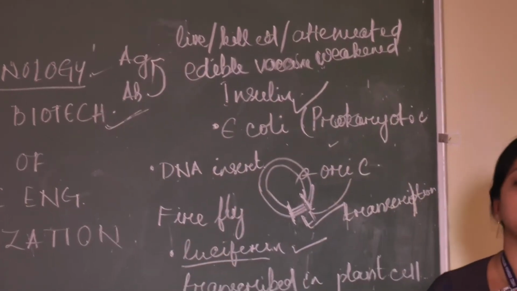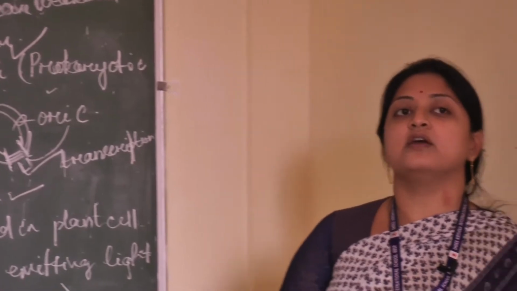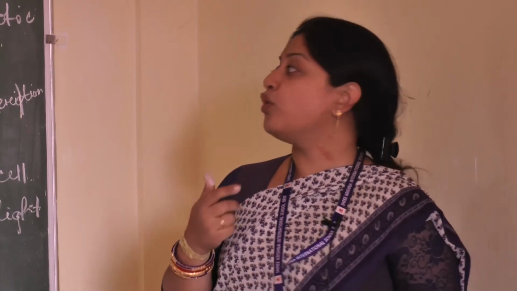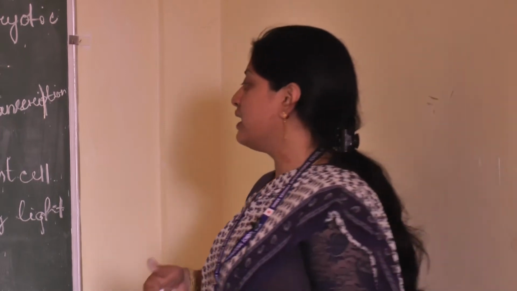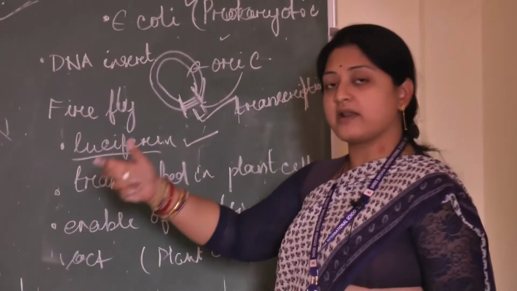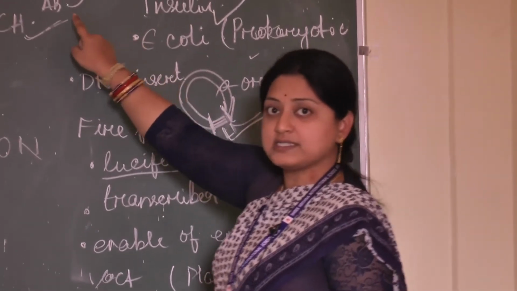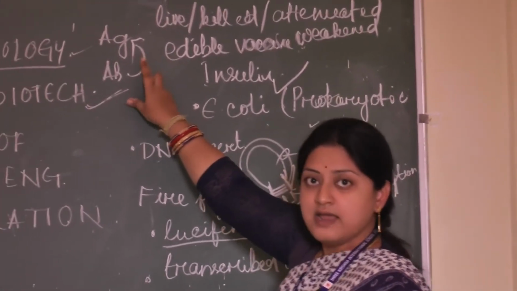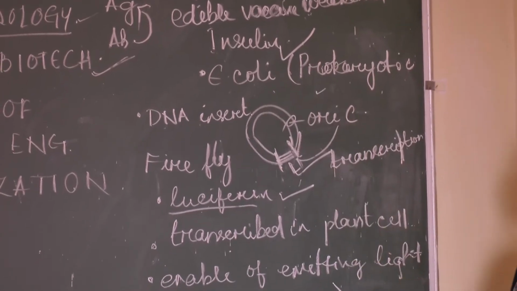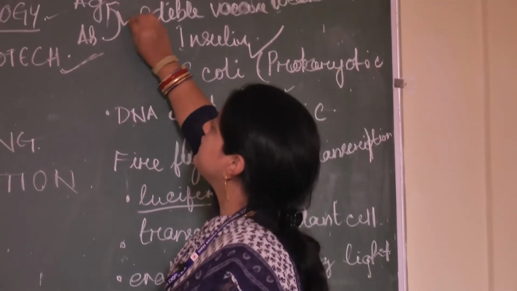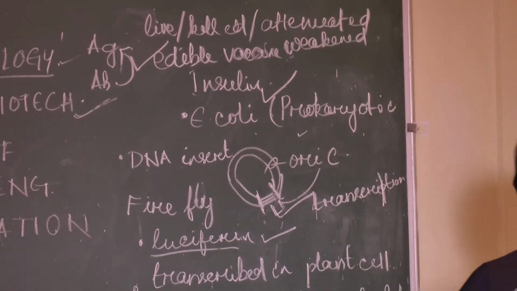This is also a very new concept in the advances of biotechnology. We take an edible banana, so that if babies eat that banana, they are not injected and no risk factors are associated with that kind of vaccination. They are just eating the fruit, and by that fruit they are capable of producing the antibodies which will act against the antigen or foreign pathogen. So this is another feature of the advances of biotechnology.